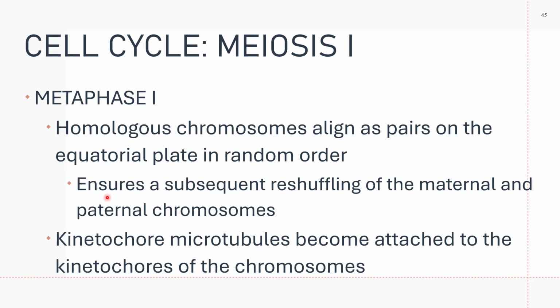This will ensure subsequent reshuffling of the maternal and paternal chromosomes. But please note that the four sister chromatids are attached to each other. And then you have your kinetochore microtubules, which become attached to the kinetochore of the chromosomes.